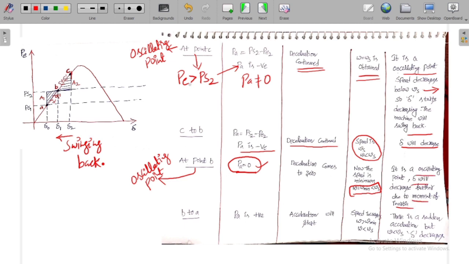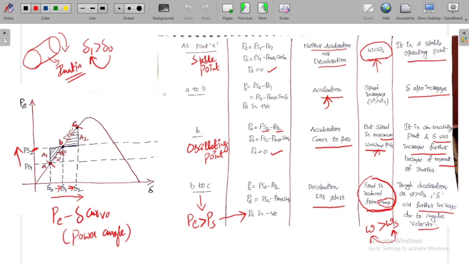So the same situation happened here during the forward movement, at the same point. At the same point we are getting Pa equal to 0, right? So leave this point. This is a stable point, and this is the point before the disturbance. Leave this point. After this, we are getting the accelerated power 0 only at point B, during the forward movement as well as during the reverse movement.